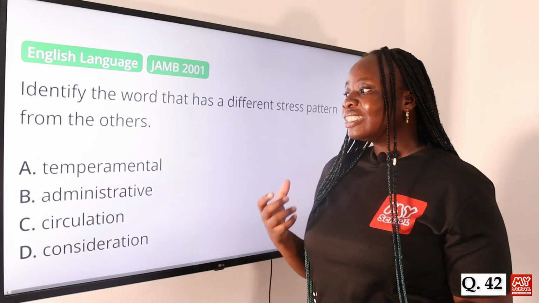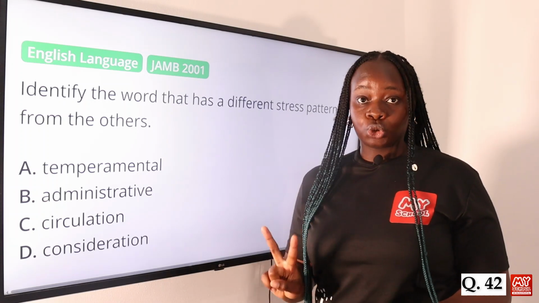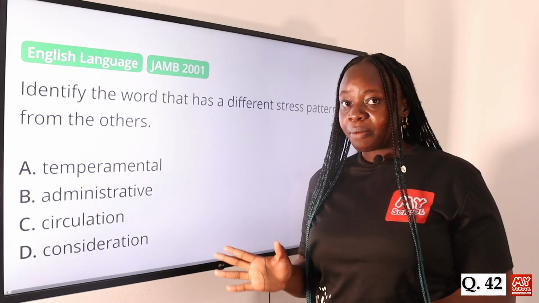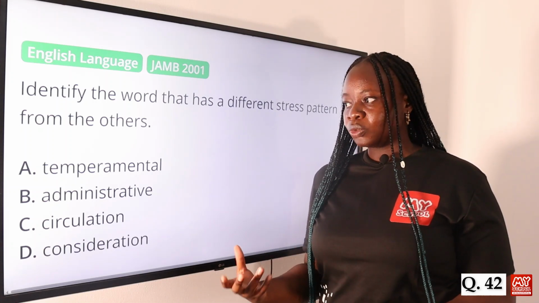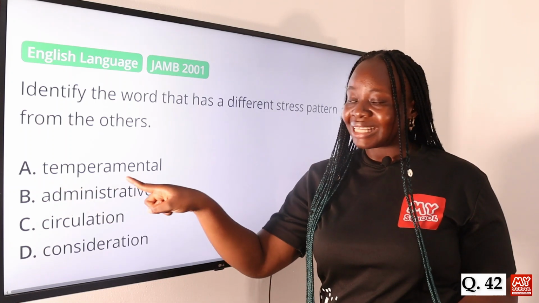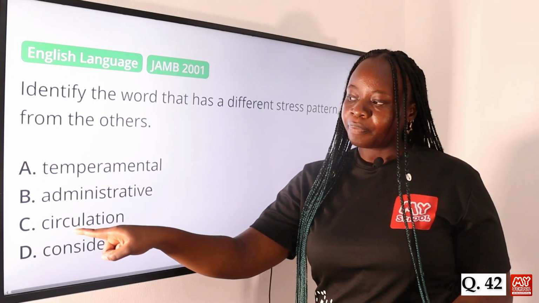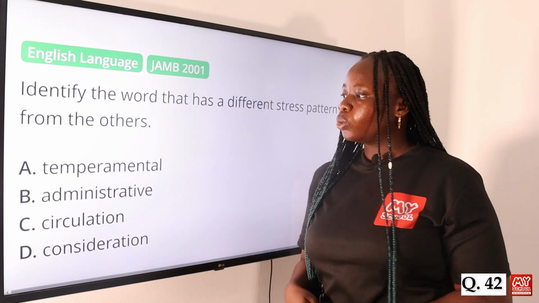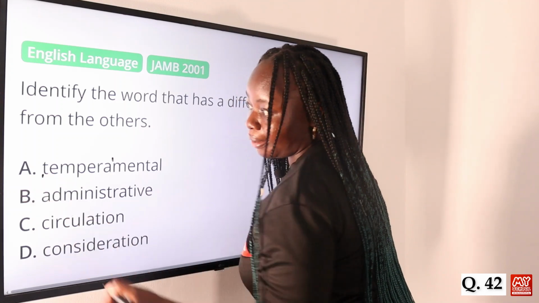So for the word temperamental, the stress is placed on 2 syllables. There is a primary stress and a secondary stress. So when you pronounce the word temperamental, you can feel stress on tem and men, but there is more stress on men than there is on tem. So the stress is on men, that's the primary stress. Then we have a secondary stress here.